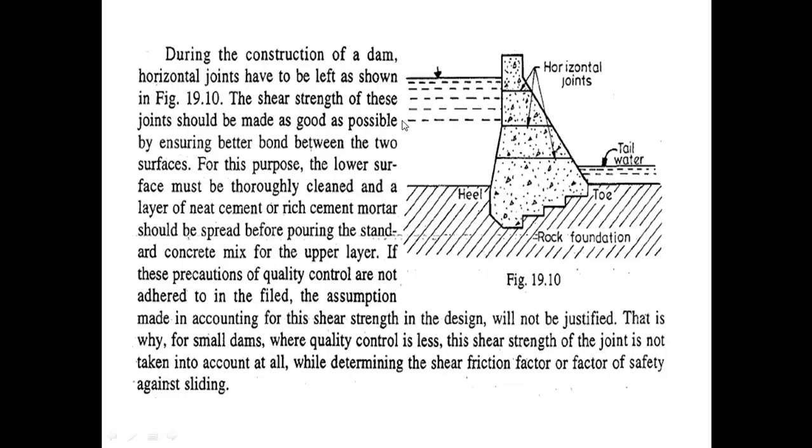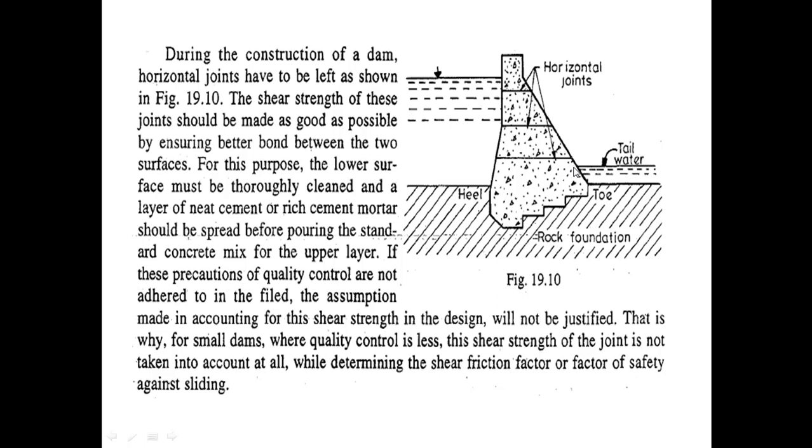During the construction of a dam, horizontal joints have to be left as shown in the figure. These are the horizontal joints. The shear strength of the joint should be made as good as possible by ensuring better bond between the two surfaces, and for this purpose the lower surface must be thoroughly cleaned and a layer of neat cement or rich cement mortar should be spread before pouring the standard concrete mix for the upper layer.